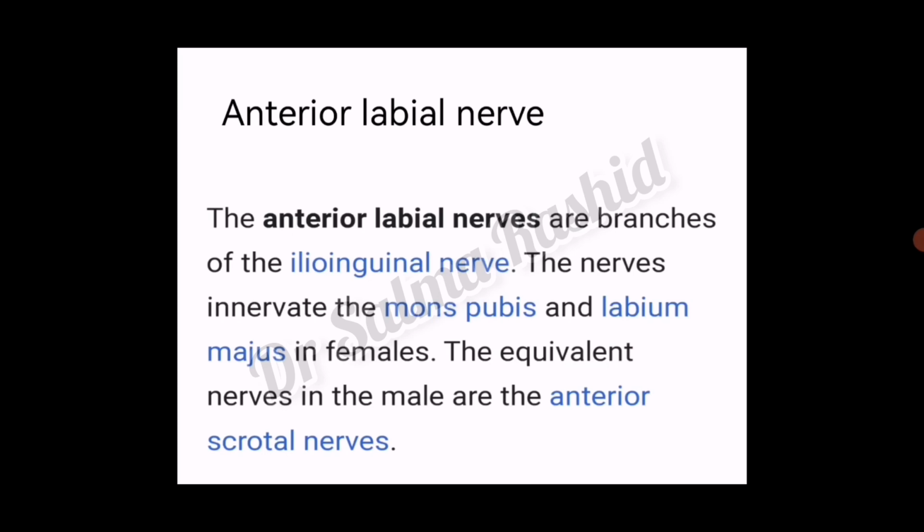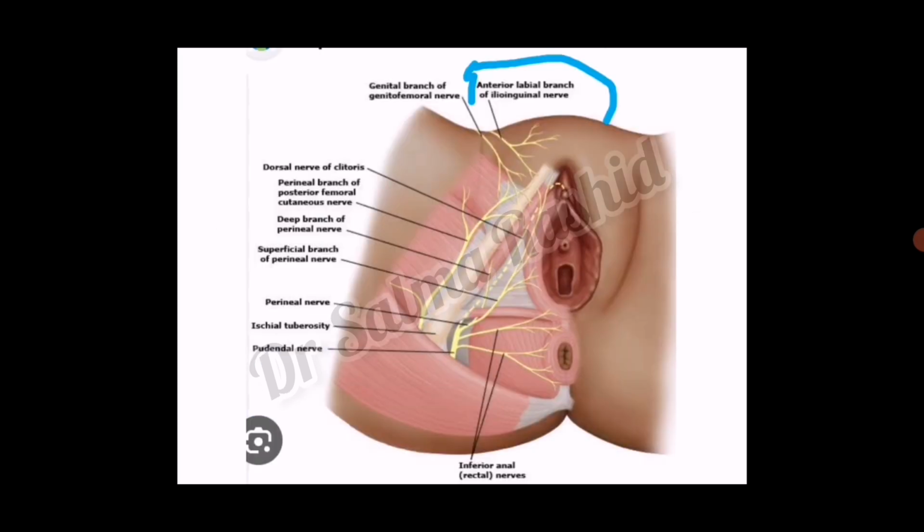Now the anterior labial nerve. The anterior labial nerves are branches of the ilioinguinal nerve. The nerves innervate the mons pubis and labia majora in females. The equivalent nerves in the males are the anterior scrotal nerves. This is the diagrammatic presentation. You can see the anterior labial branch of the ilioinguinal nerve innervating the mons pubis and labia majora.